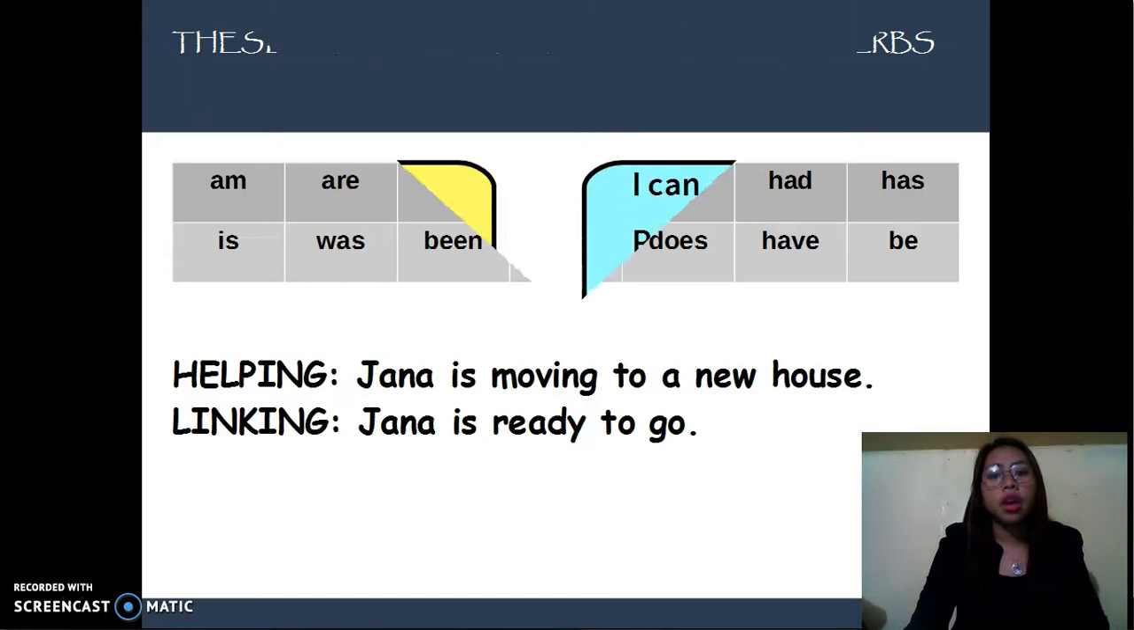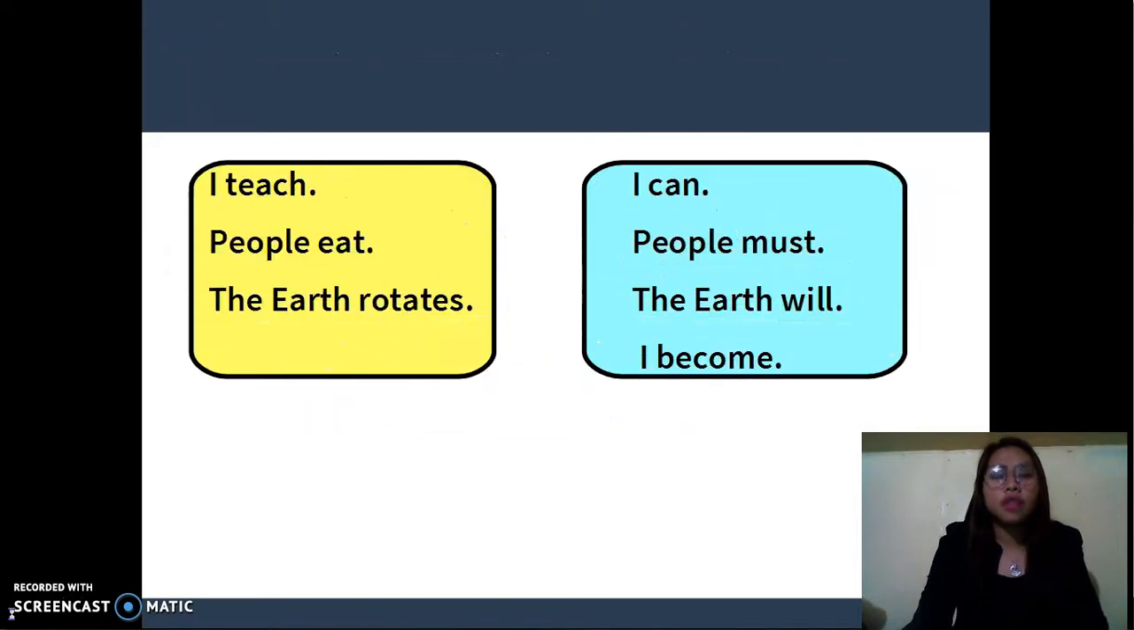To sum it up, imagine that some stranger walks into your room and says, I teach, people eat, the earth rotates, I can, people must, the earth will, I become. Do you understand something from the first three? Has this person communicated to you? Probably yes, not a lot, but something. That's because these verbs are main verbs, or what we call action verbs, and have meaning on their own.